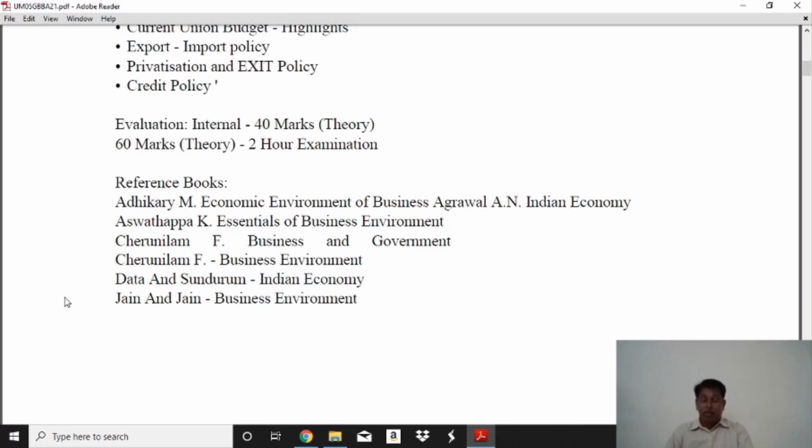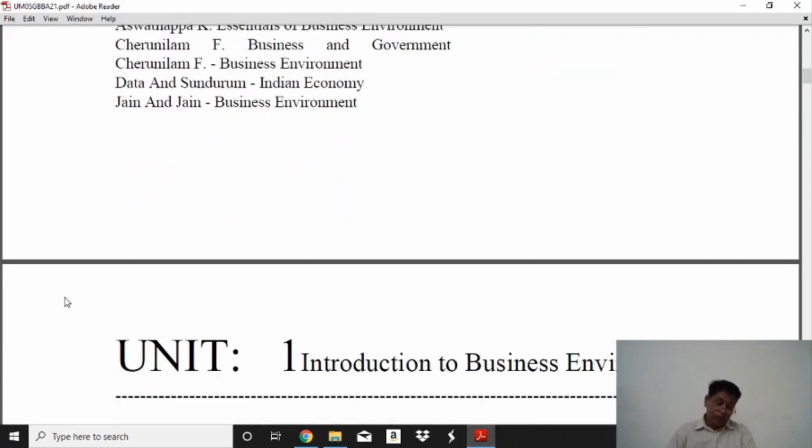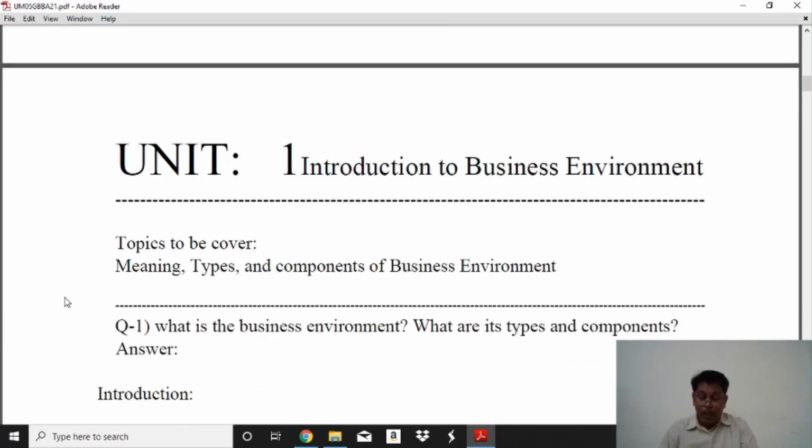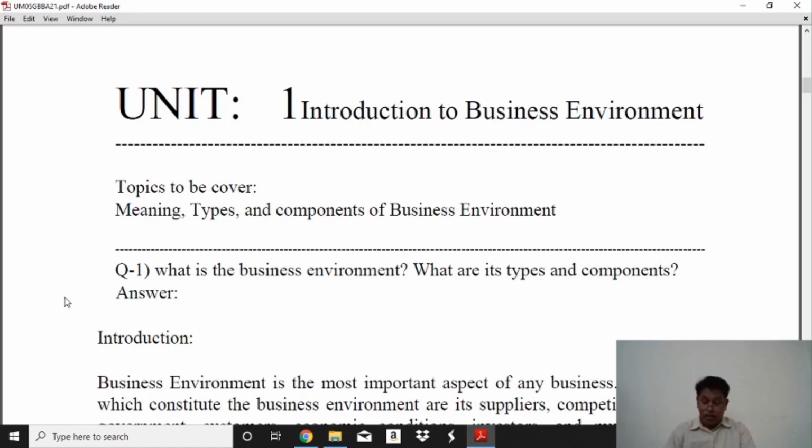These books are available for the main points of this subject. So now we are beginning the first unit, the introduction to business environment.